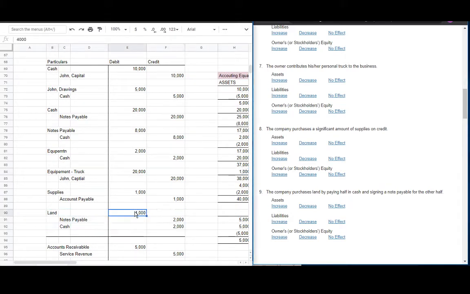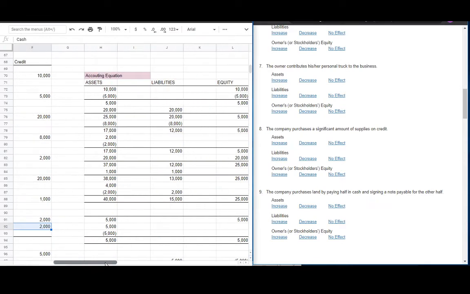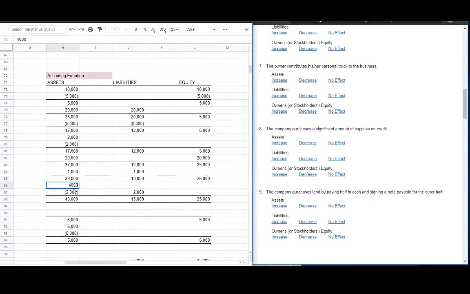So land, 4,000 halimbawa yung land. Tapos yung kalahati daw cash, kalahati utang. So tatlo siya, compound entry ang tawag dito. So cash going in, this and this. So cash must increase and this 2,000 increase. No effect kasi 0 siya.